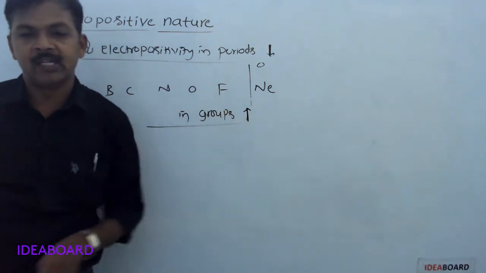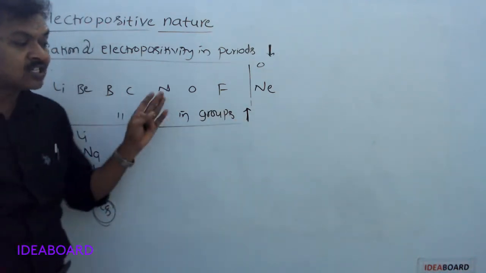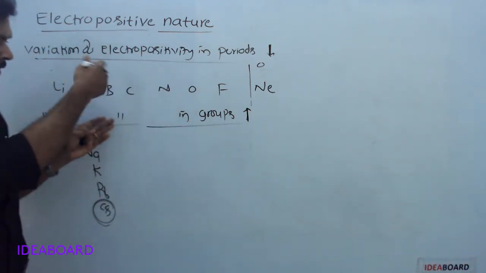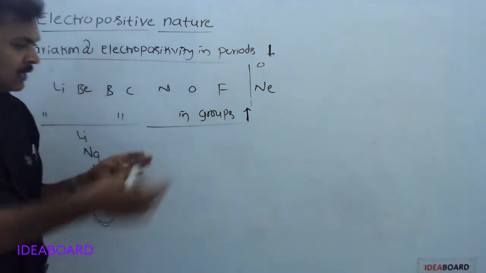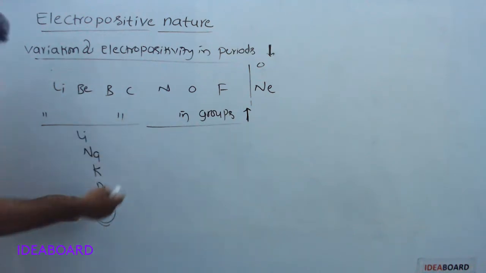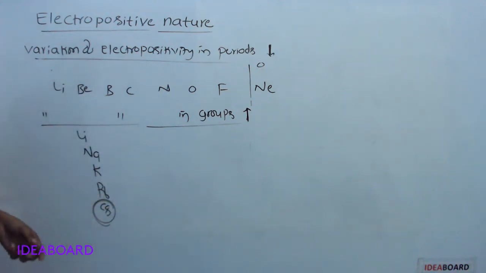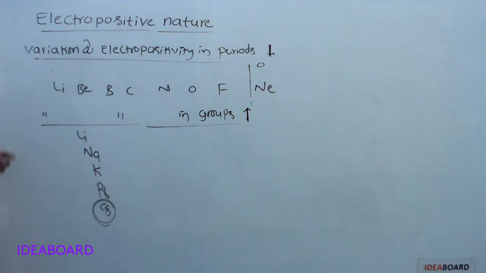Francium has the highest electropositivity, but it is a radioactive element. Its half-life period is very short, within 21 minutes it is converted into another element. So no need to consider francium. Take the next element, cesium. So cesium has the highest electropositive nature. This is electropositivity.